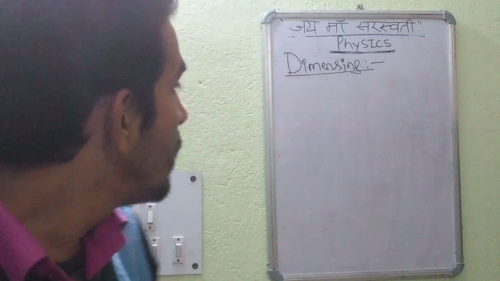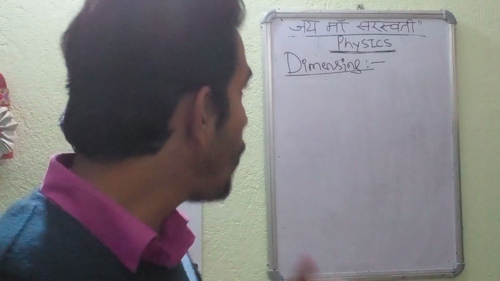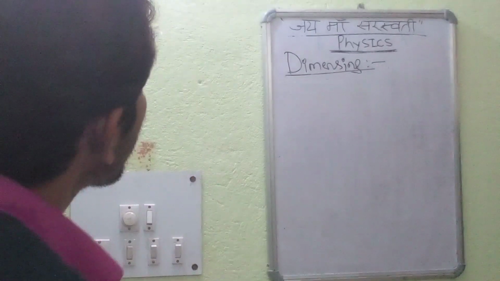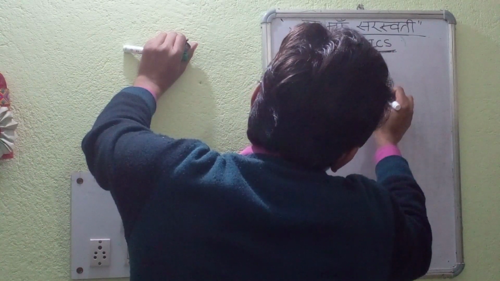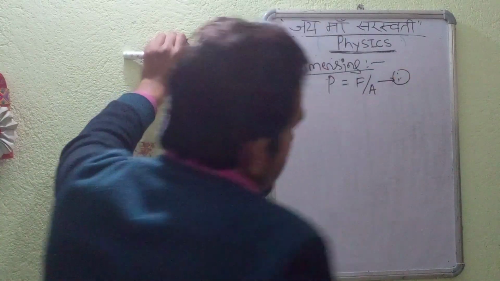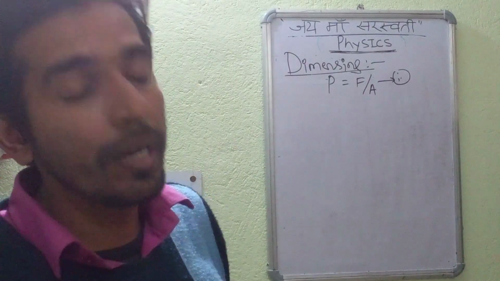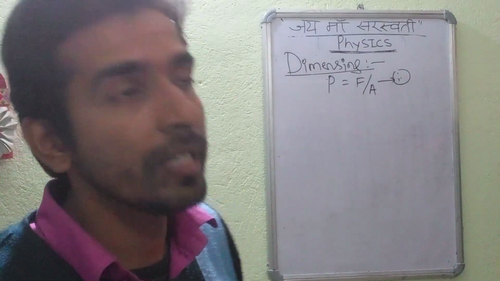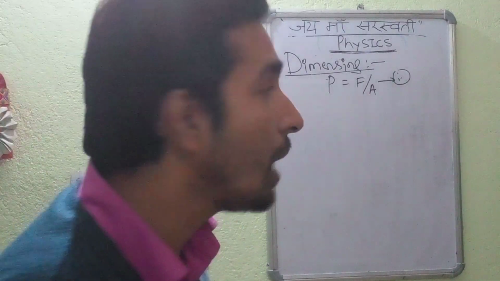So we will take one example which will illustrate how we convert one form of unit into another, that is MKS to CGS. Suppose we take the example of pressure. Pressure is equal to force per unit area. The SI unit of pressure is Pascal, as we already studied in lower classes, and we are taking that Pascal in the context of MKS, meter kilogram second. We will convert that MKS into CGS using the concept of dimension.